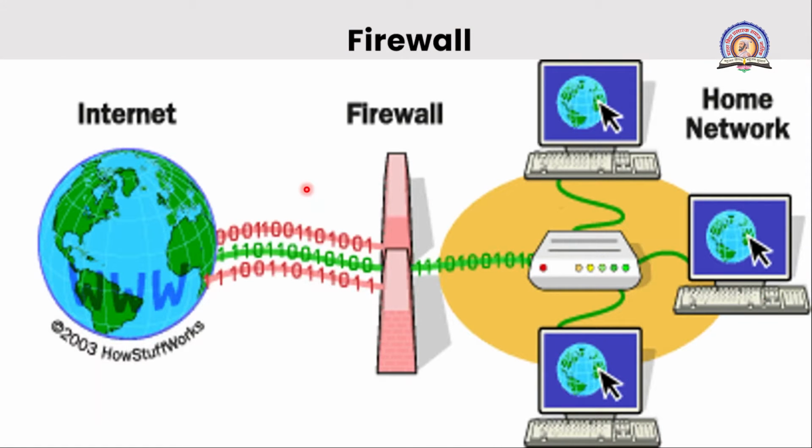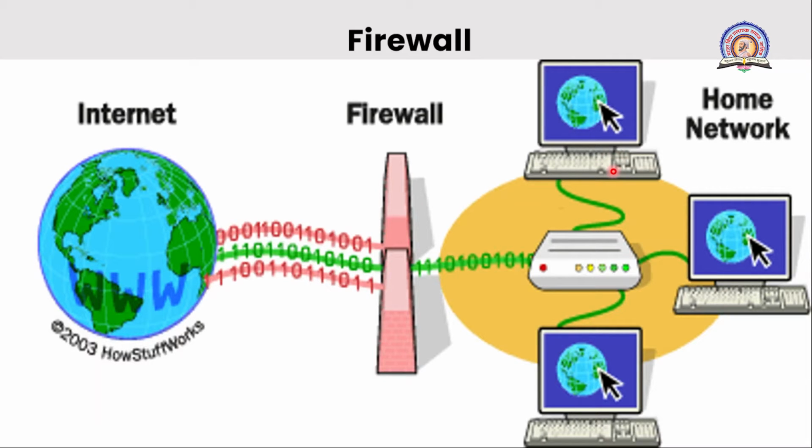Here see the diagram of the firewall, how you can configure your firewall in your network. By using the firewall, your network will be divided into two parts. First one is the internet, and second one is your home network, meaning the private network.